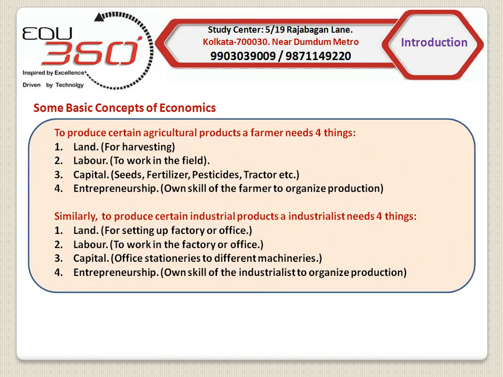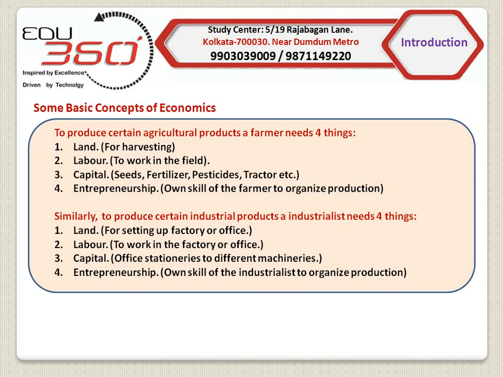Let's take an example. Consider a farmer who produces a certain amount of crops. Now to produce crops, the farmer needs four things. 1. A certain amount of land for farming, 2. a certain amount of agricultural laborer, 3. a certain amount of capital like seeds, fertilizer, pesticides, and machineries like tractor, harvester, etc. And 4. his own skill of organizing the production process. This skill of organizing the production process is called entrepreneurship.